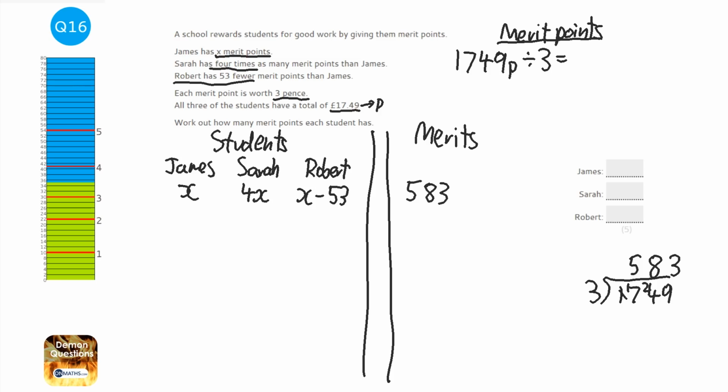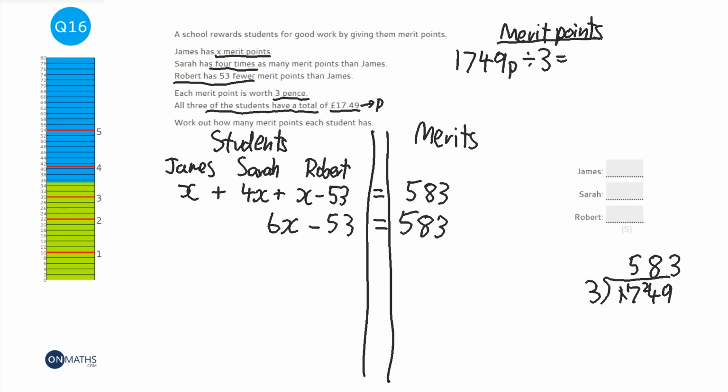Now it says here that all 3 of the students have a total of 583. So what I'm going to do is add James's to Sarah's and to Robert's. So we're going to add them together, and they're going to equal 583. So when I collect like terms on the left hand side, x plus 4x plus x is 6x minus 53 equals 583. Now when we solve equations, we always get rid of the plus or minus first, as long as there's no brackets or fractions. So to get rid of that minus 53, I need to do the opposite, which is add 53.